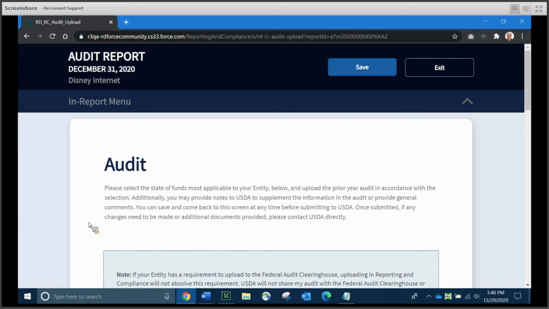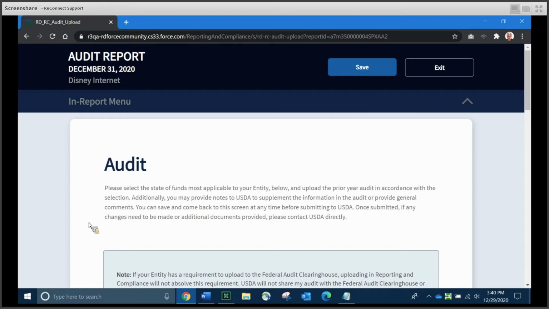And the second type is 2 CFR 200, which applies to entities legally organized as authorities, municipalities, public bodies, public power or utility districts, Indian tribes, tribal governments, institutions of higher education, nonprofit organizations, territories or possessions of the United States, and state or local governments. And just a quick reminder here, your audit report has to be in PDF form and it cannot exceed 2 gigabytes or the system won't accept it.